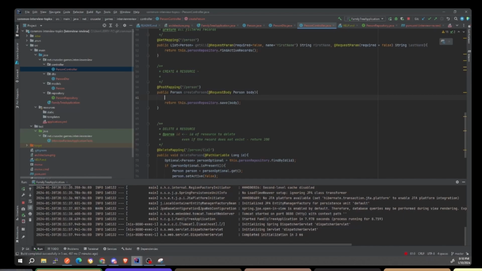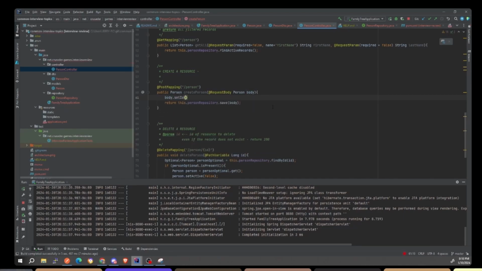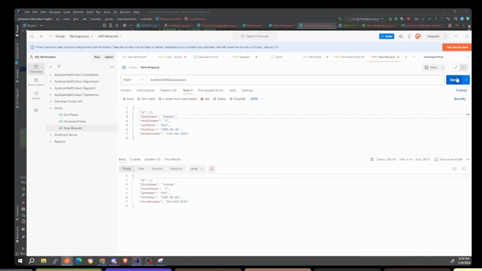But instead of that, we're going to do body equals null, or body dot set ID. Yep. Oh, it created one. It erased it. But let's just keep going. So 3, 4, 5. Yep, 6, 7, 8. So it's not creating a bunch of records. So yeah. So good question.